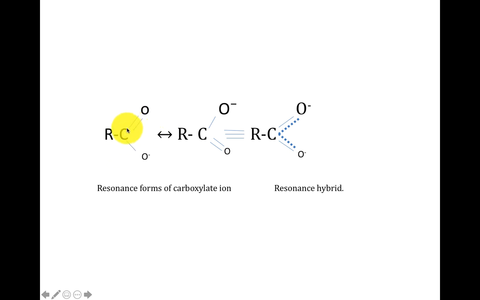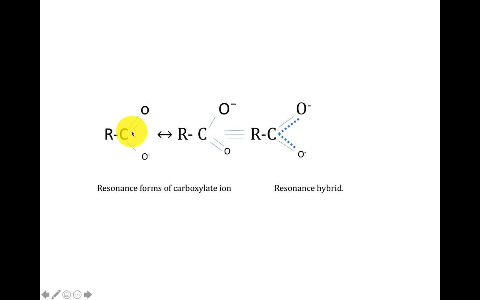What is the hybridization of this carbon? If a double bond is present, the hybridization will be sp2. What is meant by sp2 hybridization? One s orbital combines with two p orbitals to form three new sigma bonds. This is one sigma bond, that is with oxygen, and this is one sigma bond, and this is one sigma bond. Now how is this pi bond formed? I think for all of you the hybridization topic is completed, right? Hybridization in the alkanes, alkenes and so on. Alkanes means sp3 hybridization, alkenes sp2 hybridization.